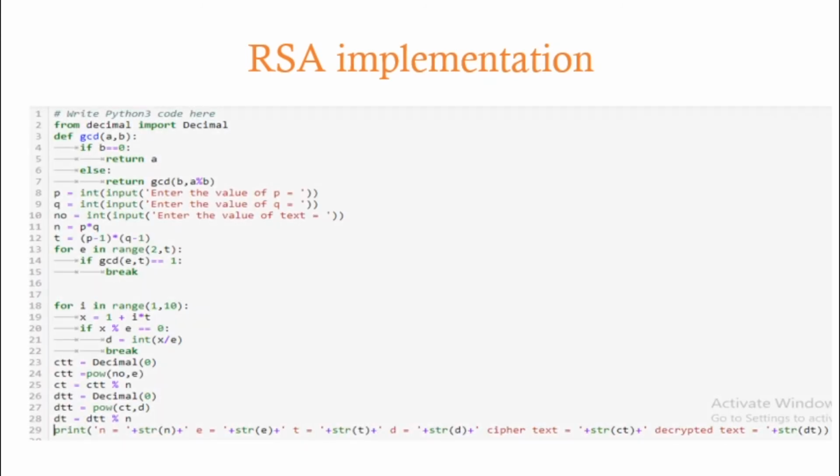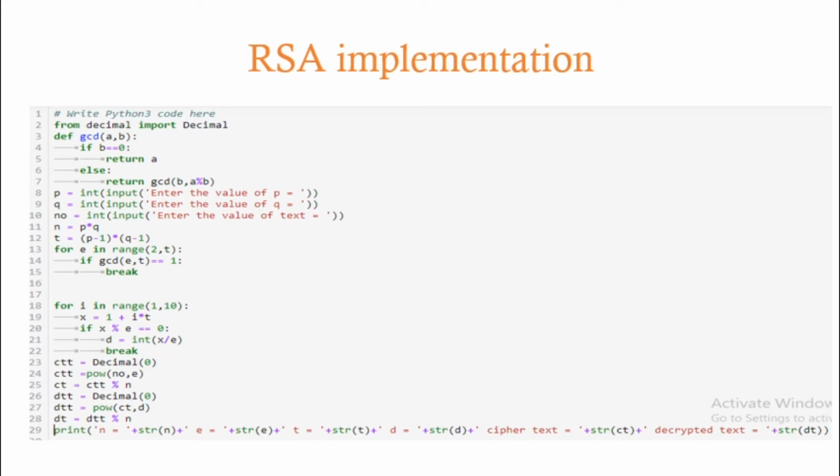First of all, we are importing a library, decimal. It is used for the rounding of numbers. Then we are defining a function GCD. GCD of two numbers is used to find the greatest common divisor. For example, the GCD of 15 and 20 is 5.